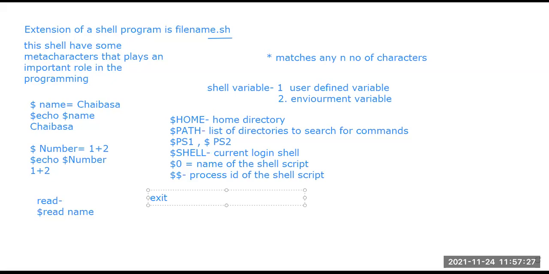So to stop a program forcefully or prematurely, the exit command is used.